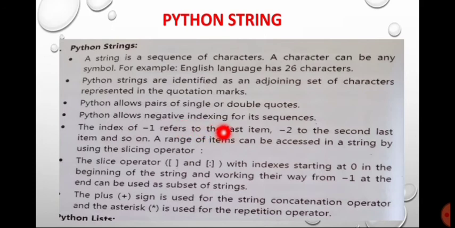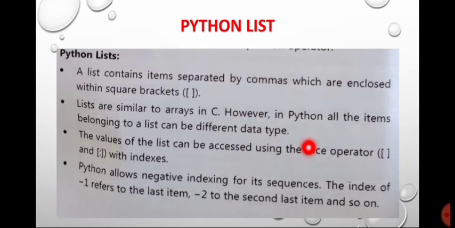Python allows negative indexing for its sequences. That means the index -1 refers to the last item, -2 to the second last item, and so on. A range of items can be accessed from a string by using the slice operator, with index starting at 0 at the beginning of the string and working its way from -1 at the end, and can be used to get a subset of the string. The plus sign is used as the string concatenation operator and the asterisk is used as the repetition operator. So let us move toward the next type, that is Python list.